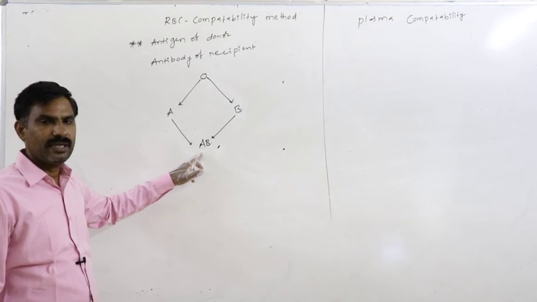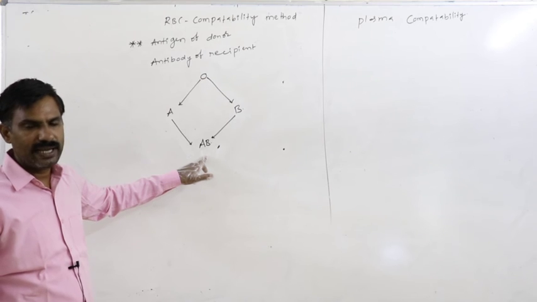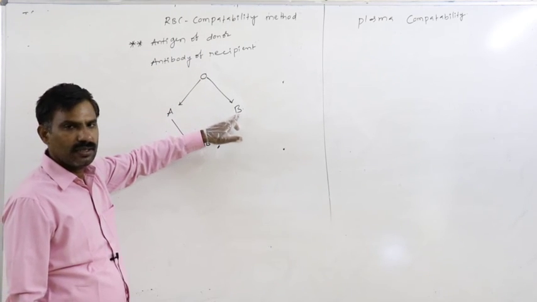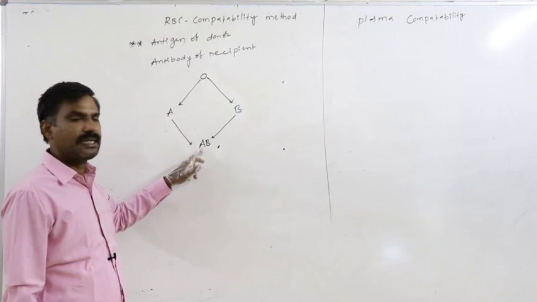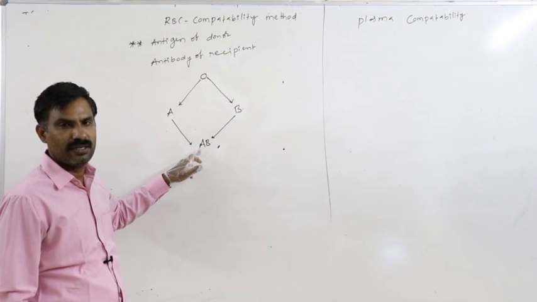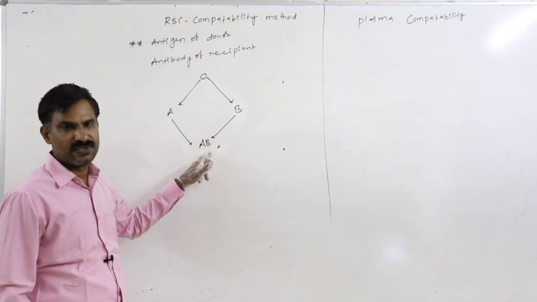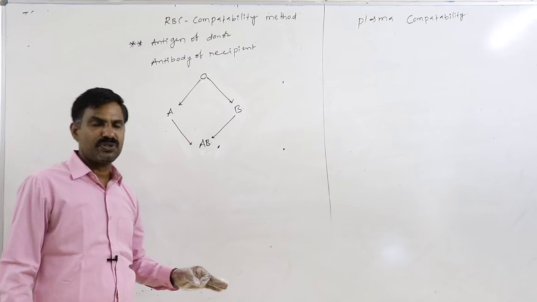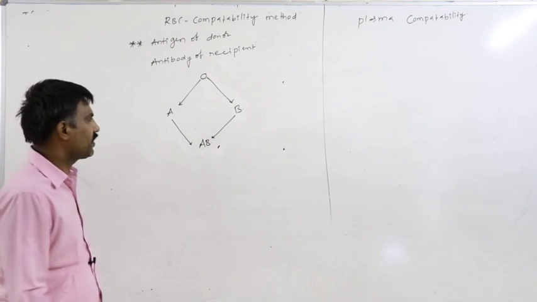In the AB recipient's blood plasma, antibody is completely absent. So on the donor RBC surface, antigen B is present, but in the recipient person's blood plasma, antibodies are absent. So reaction does not occur here also. So this is also an acceptable, compatible transfusion.